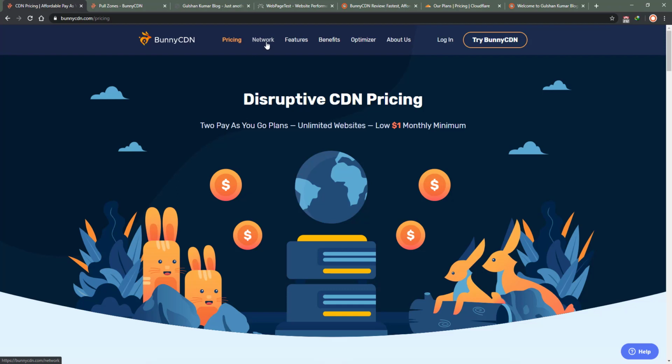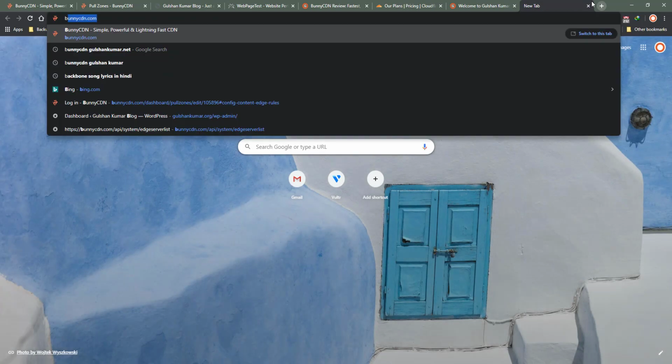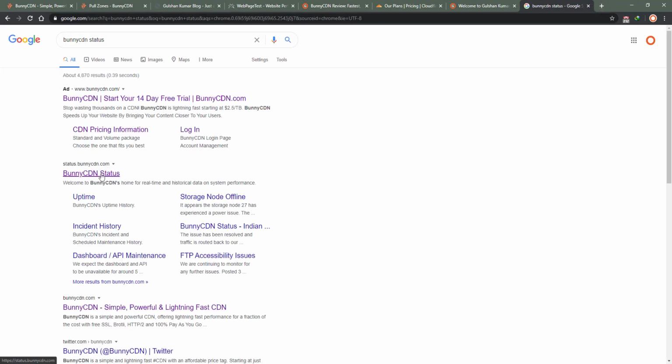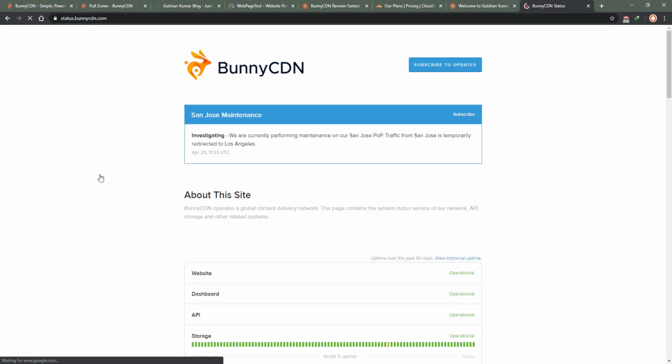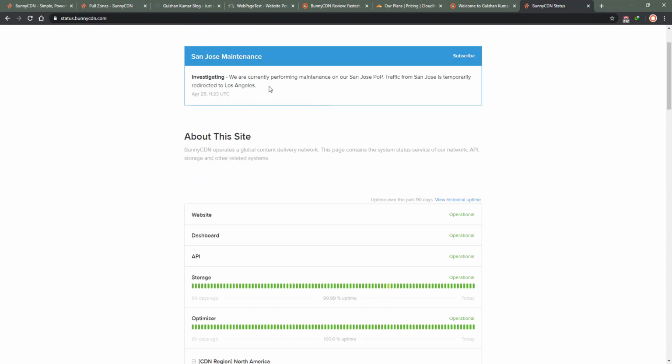There are also some free options like Netlify and many other services, but I don't prefer going with free services because I want reliable performance, and Bunny CDN has been constantly reliable in my experience. Even if there was some issue, they were able to resolve it very quickly. Right now they have some issues, I think they will resolve it soon.